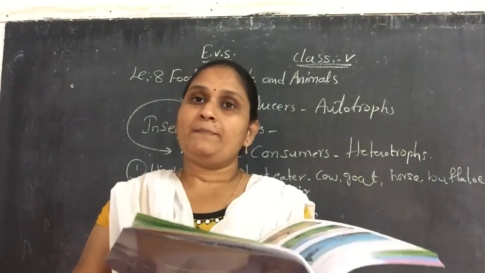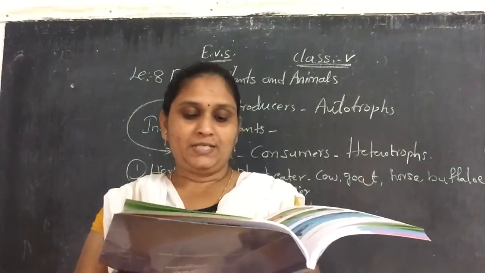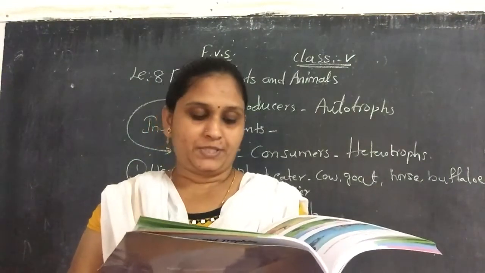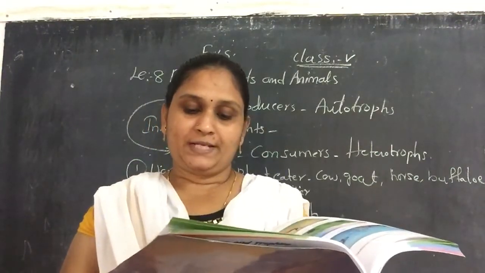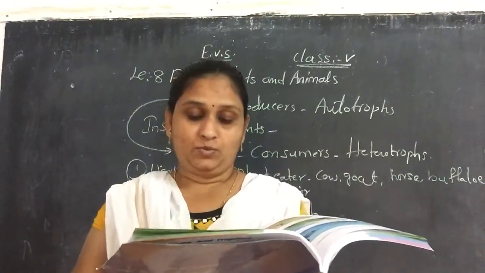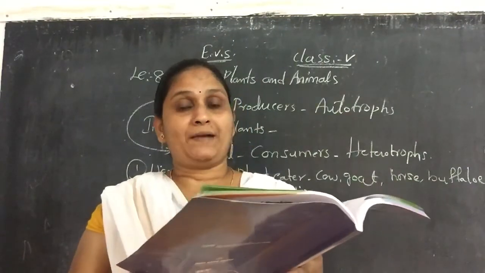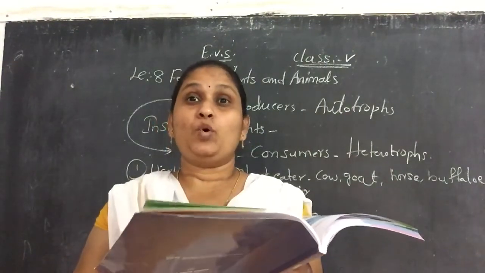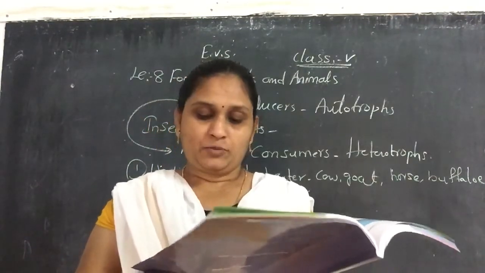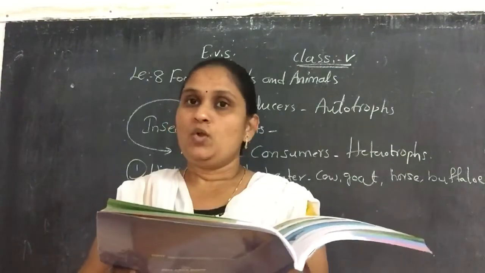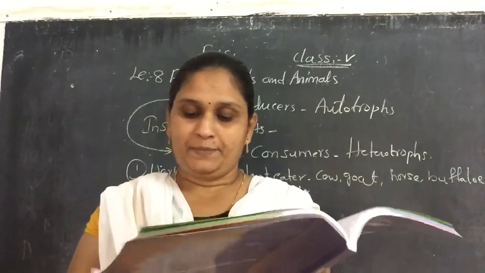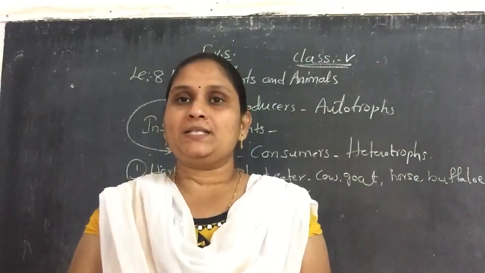And next is about the balance in nature. In nature, there must be a balance among the producers, consumers and decomposers. If there are no primary consumers or secondary consumers, we can't imagine the world. If there are no scavengers, more dead bodies will be lying around like that, so we can't imagine. Plants and even human beings will suffer. Hence a balance is needed, and we must all help to keep and maintain the balance in nature.